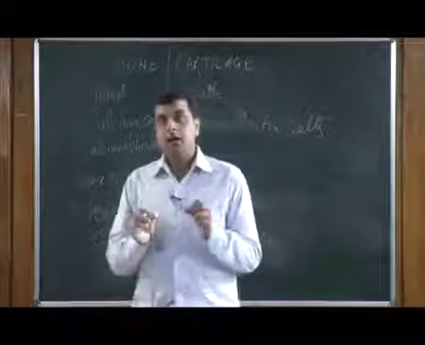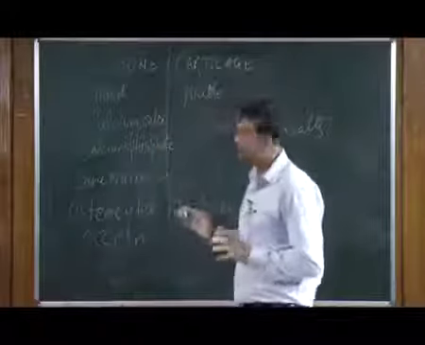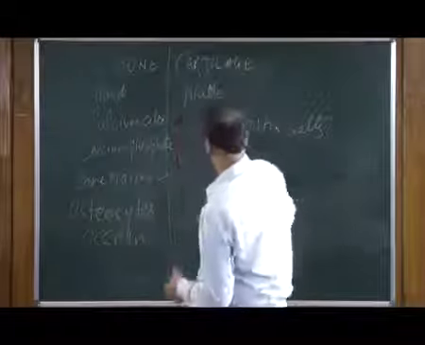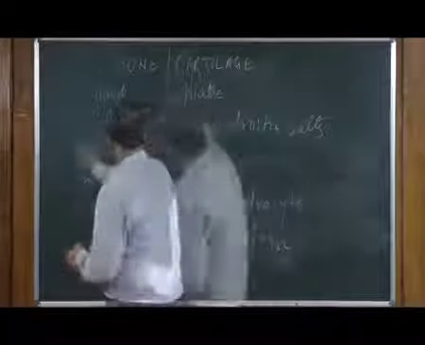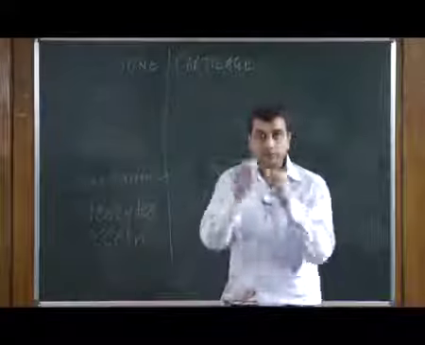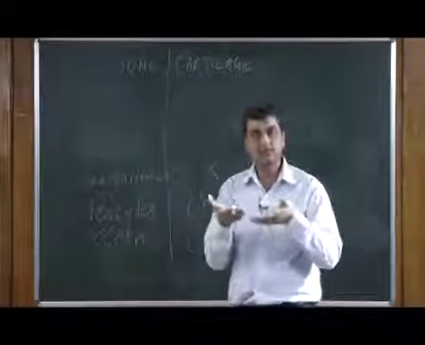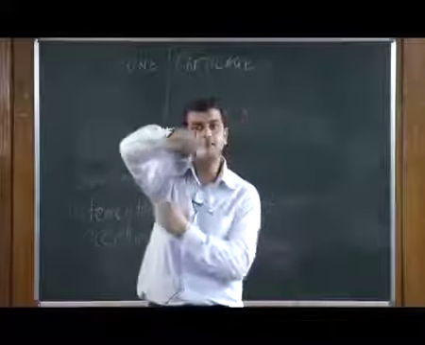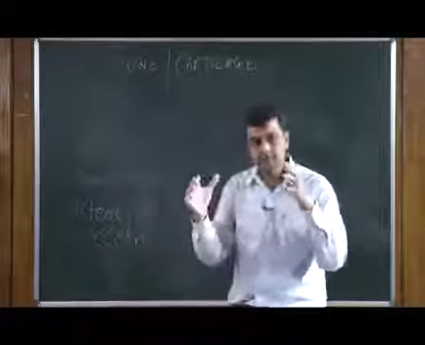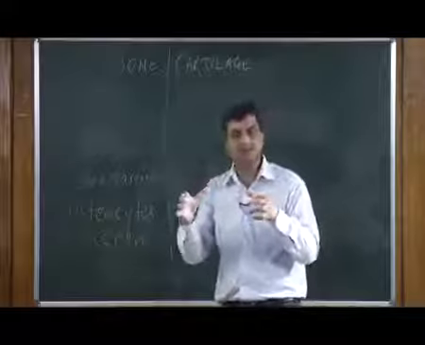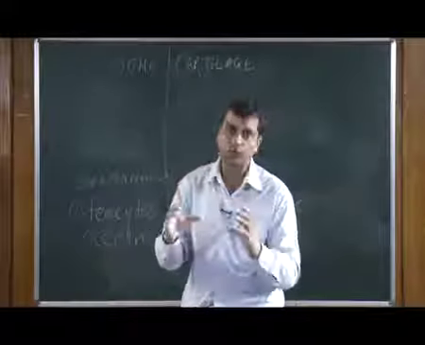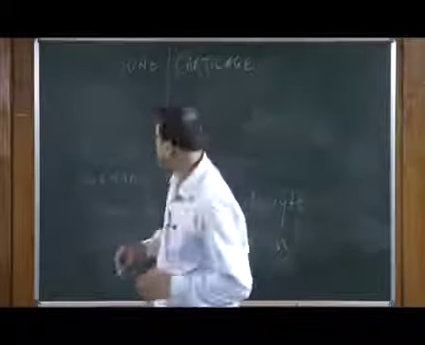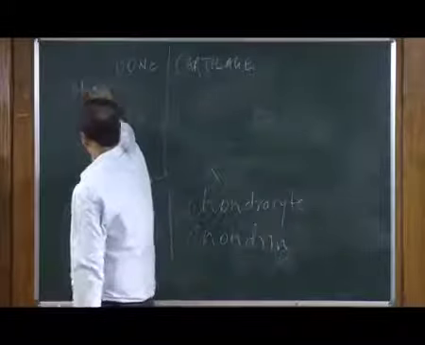Now, apart from this, we have a very unique structure. I will just create some space, I will delete the upper two points. In bone, once we see the cross section, apart from cells, these cells are nicely arranged in a concentric canal-like structure, a concentric ring-like structure. They are very uniquely arranged in bones. This arrangement of the cells in those canal-like structures is called the Haversian system.